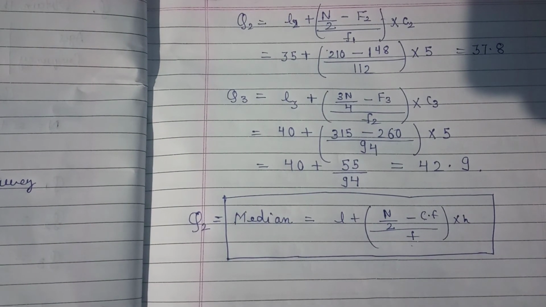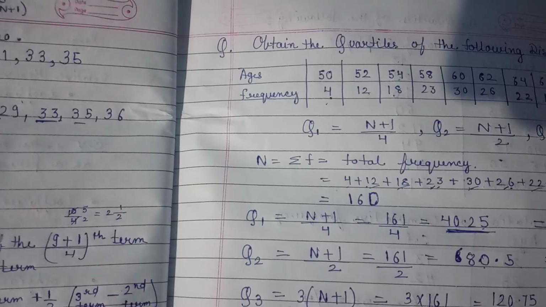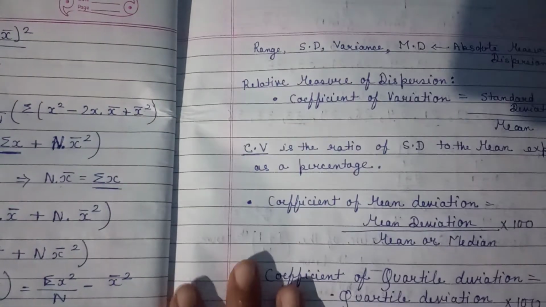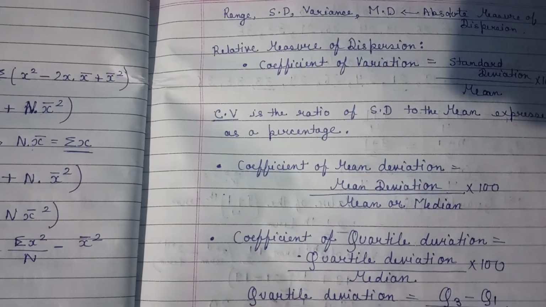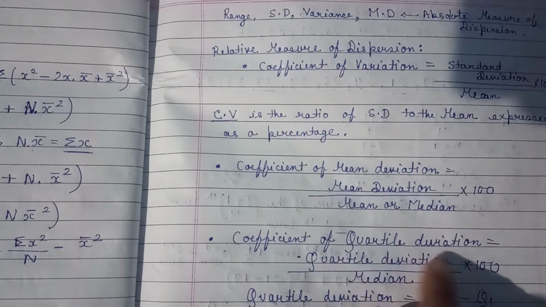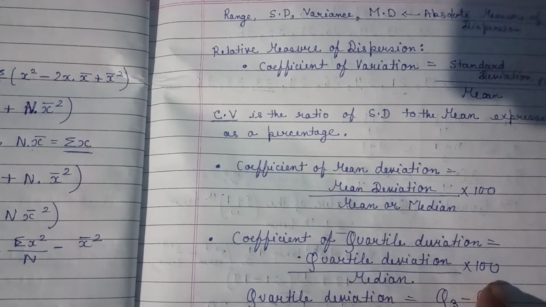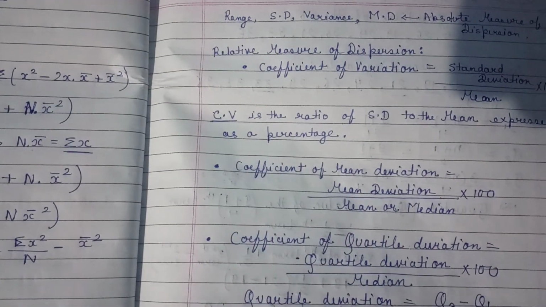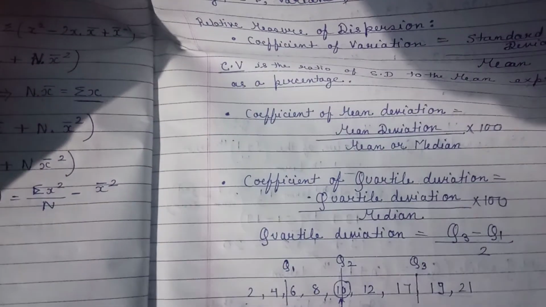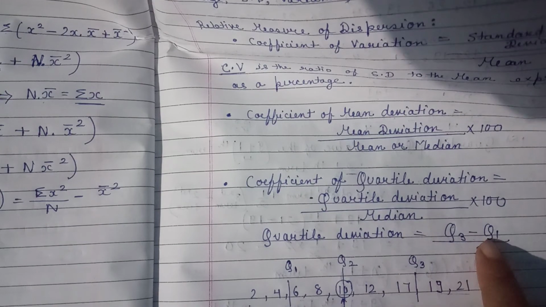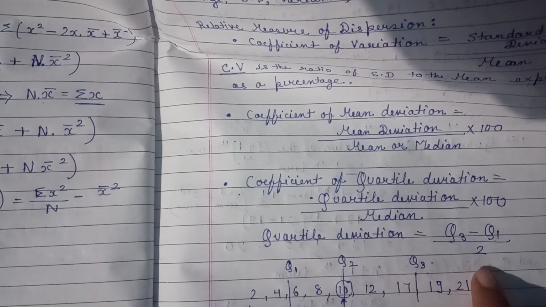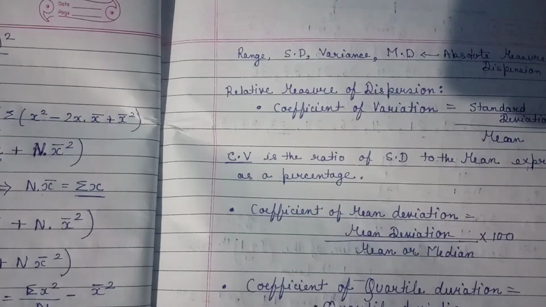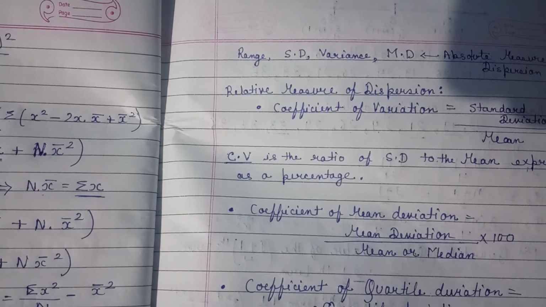So this is all about the quartiles, and earlier I discussed that for a relative measure of dispersion, the coefficient of quartile deviation is quartile deviation divided by median, and quartile deviation is Q3 minus Q1 by 2. If you have to find the quartile deviation, then Q3 minus Q1 by 2 is the quartile deviation. So this is today's class.